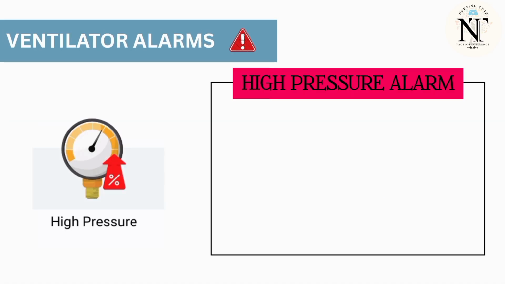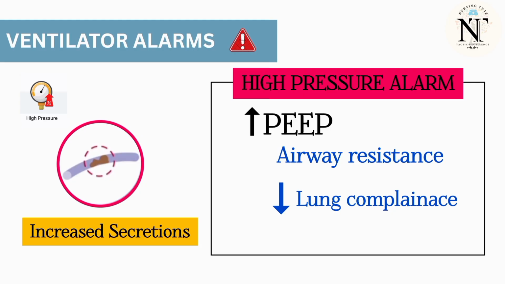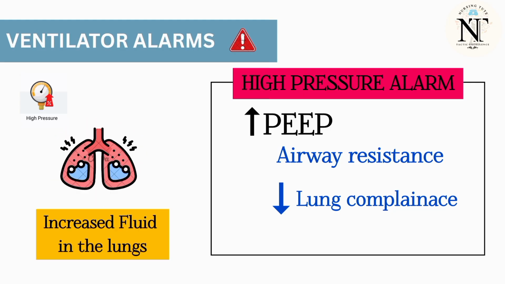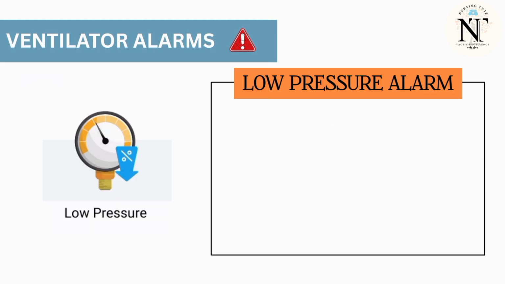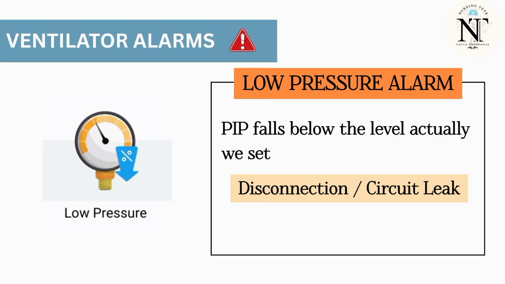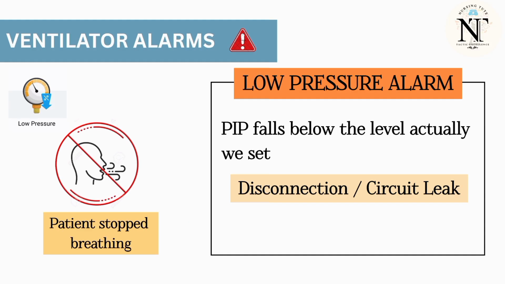High pressure alarm. This happens when increased pressure is noted. The pressure will increase if there is any airway resistance or decreased lung compliance, right? So the situations are increased secretions, kinking of the tube, patient biting the tube, and increased fluids in the lungs. Then low pressure alarm. This alarm will go off when positive inspiratory pressure falls below the level we have already set. This indicates any disconnection or leak from the circuit. The reason may be tube disconnection or patient stopped breathing. It is going to be the deadliest reason.